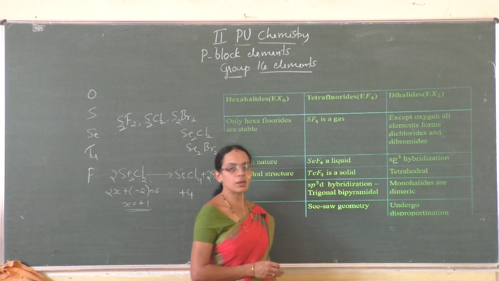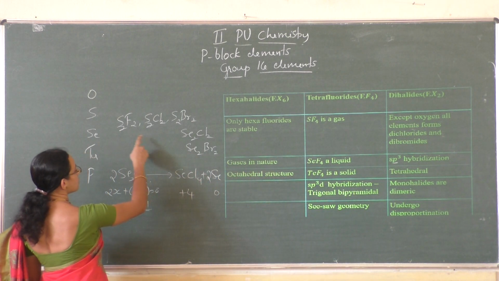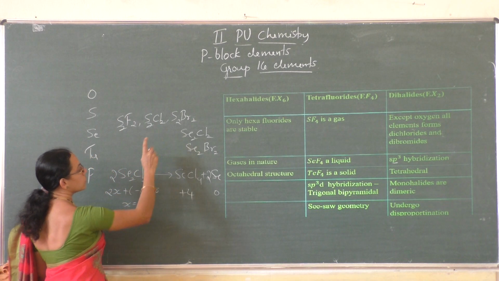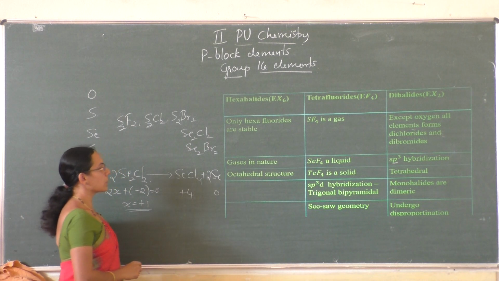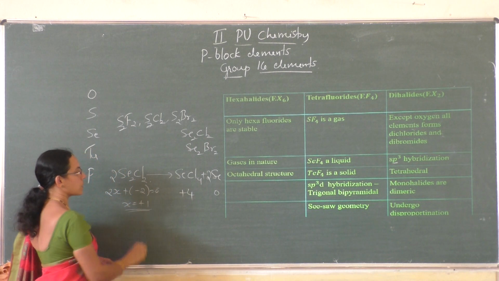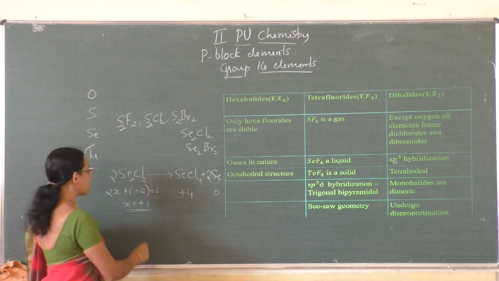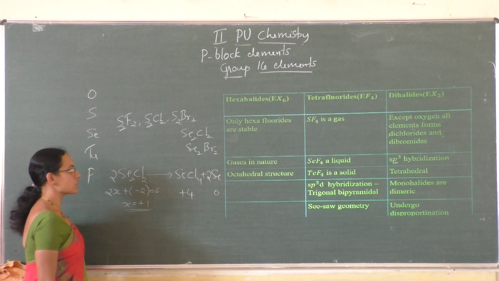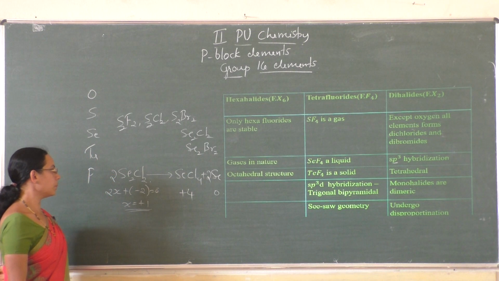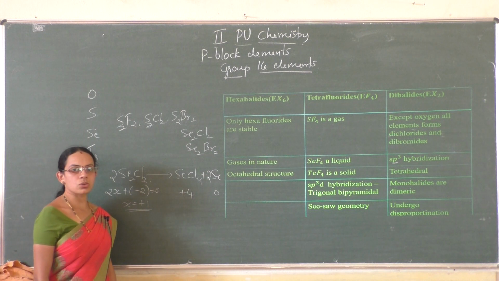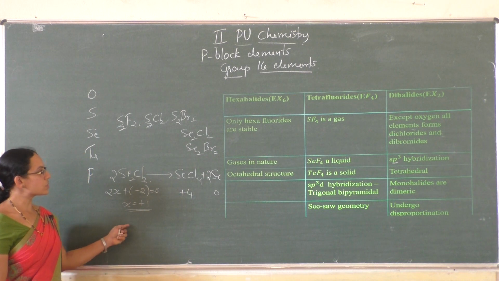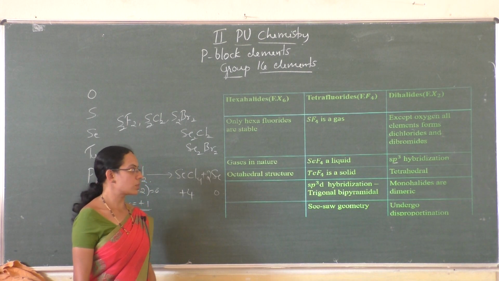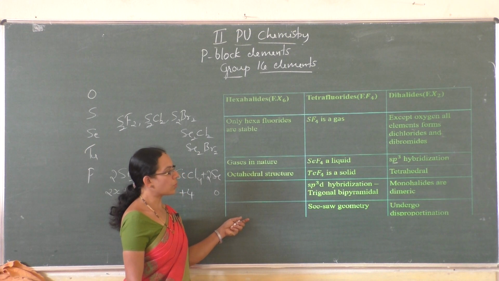And monohalides are dimeric. So these are monohalides, but they are present as dihalides: S2F2, S2Cl2 and S2Br2, Se2Cl2 and Se2Br2, but these dihalides undergo disproportionation. One of the examples is Se2Cl2, it undergoes disproportionation as SeCl4 plus Se, selenium. It undergoes simultaneous oxidation and reduction. So this is about the reactivity of group 16 elements with the halogens. If you want to take these points, I can write it.